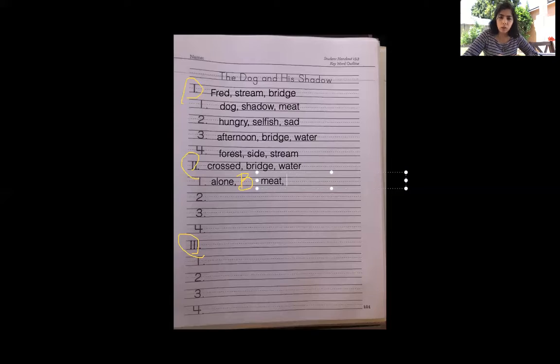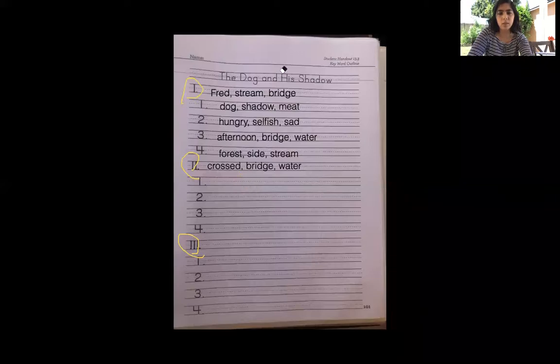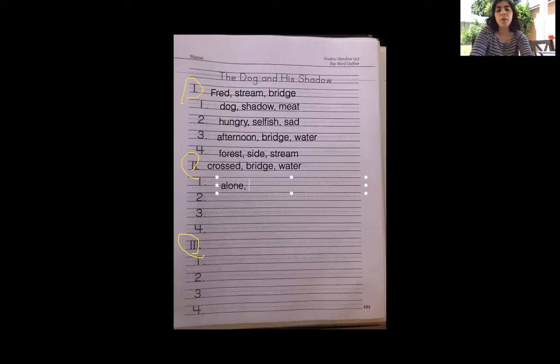So alone, he wanted a bigger piece of meat. What do you think he needed? Or, you know what we can do? Instead of doing the sign, how about we do this? He wanted to be alone. And then we can put bigger and then meat. How about that? That sounds good.